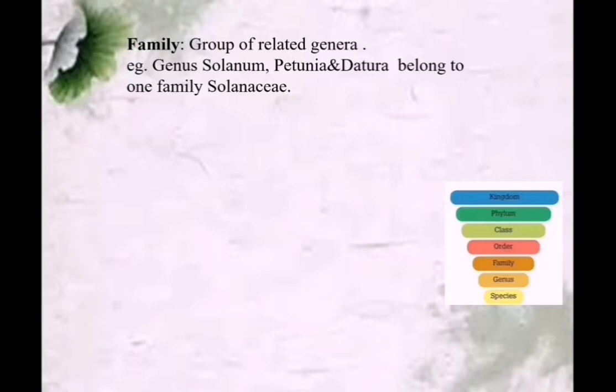Example, the plants Solanum, Petunia, Datura. They all come under the same family, Solanaceae. We know potato. It comes under this Solanaceae. Solanum, Petunia and Datura show some common characters. So they come under the family Solanaceae.